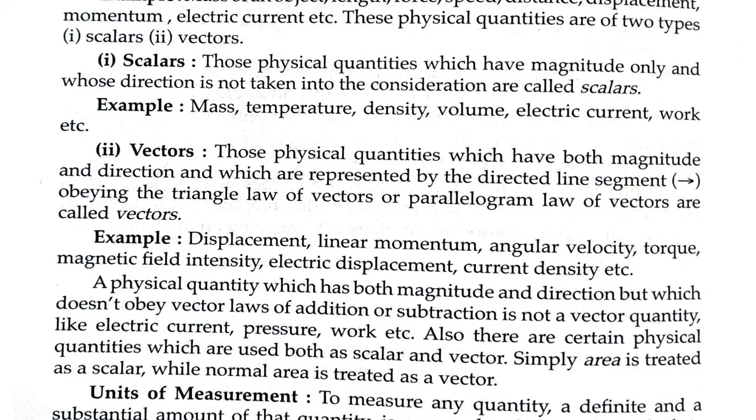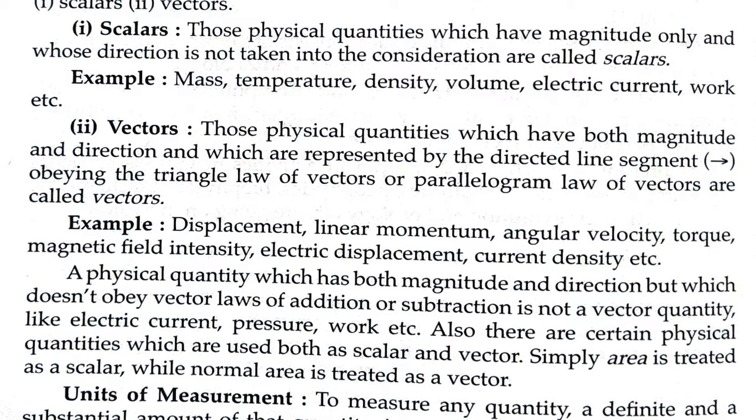By the definition of scalar quantities, now if we look at vector quantities, they have magnitude and direction both. When we have to represent the direction as well as the magnitude, those quantities are known as vector quantities. The direction is represented with a directed line segment, as written here in the bracket in the second line's last word. They obey the triangle law of vectors or the parallelogram law of vectors.